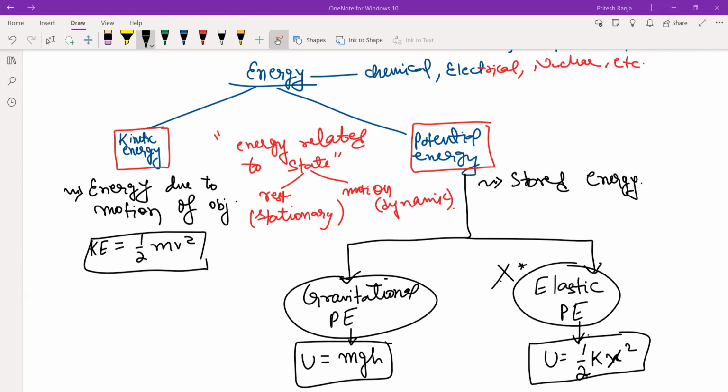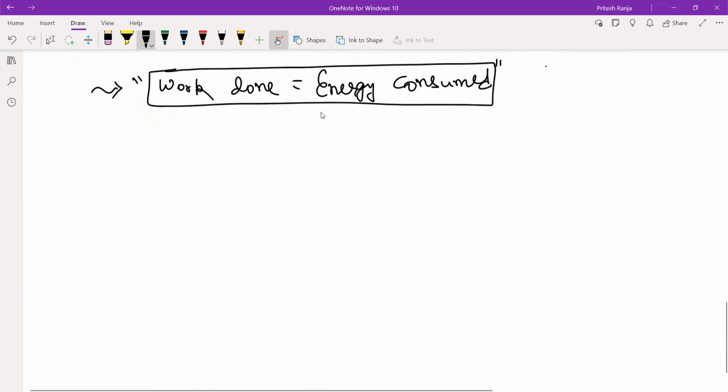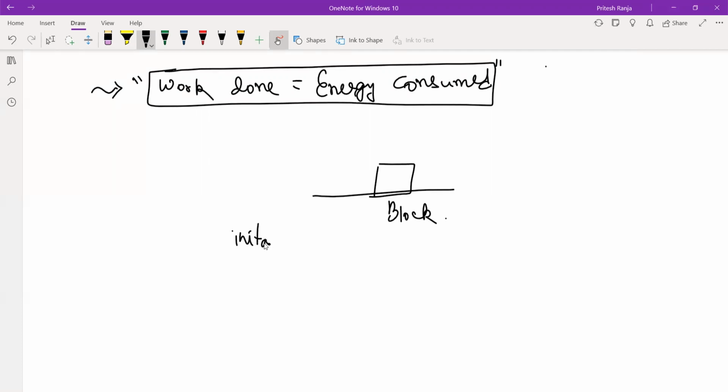All right, all would have noted this. So whenever work is done, we all know that energy is consumed. So let us say this is the block. The block is at rest, and let us assume that initially 0 joule of energy is present in the block, and let us say this is a person who has 25 joules of energy stored in this.